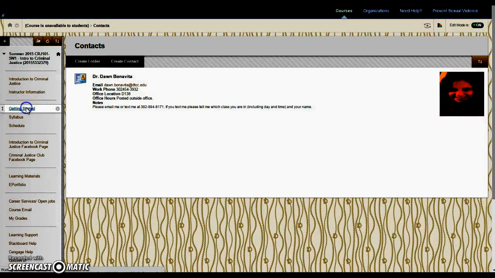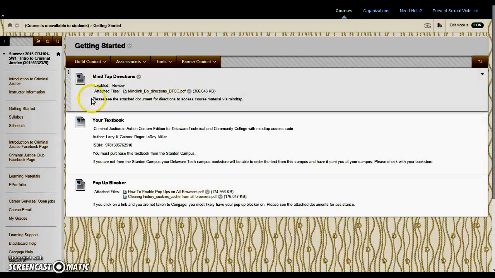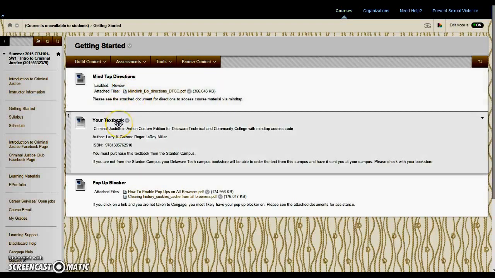Under the Getting Started button, you'll see that there are directions on how to access your MindTap material that I'll go over with you in just one second. Information regarding your textbook. Please note that this is a custom textbook for this campus, so it is imperative that you purchase your textbook at this campus, and that is the Stanton campus. If you have any questions about that, shoot me an email or text me.